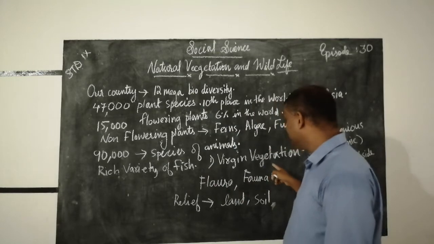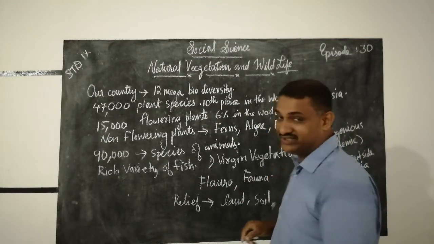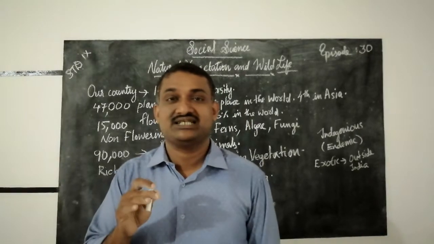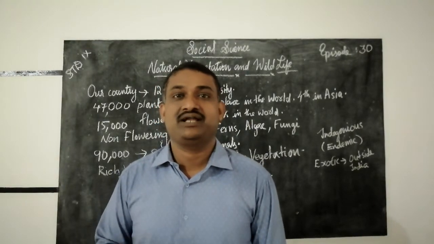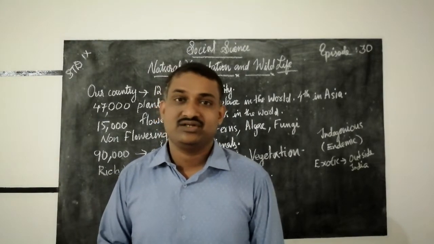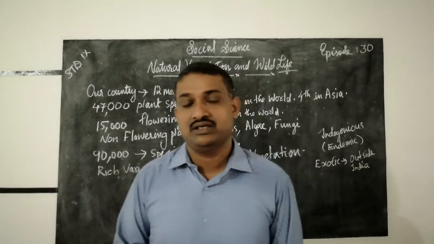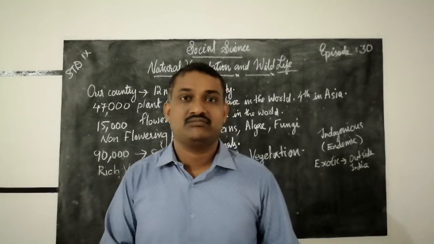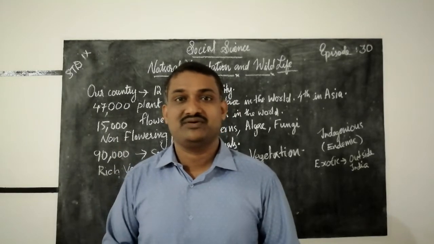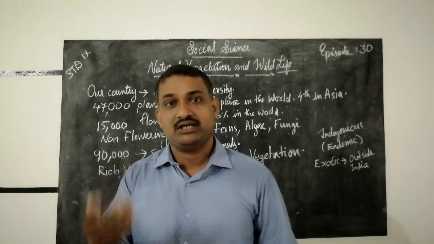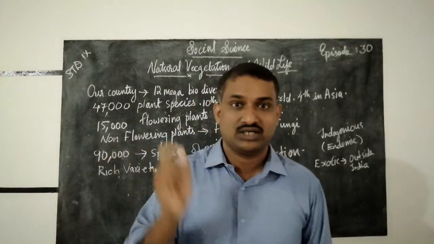And then we studied about virgin vegetation. What is virgin vegetation? Virgin vegetation here means that some plants in our country grow without human aid. Aid means help. Without human aid, some plants grow with the help of sunlight and rain, that automatically will grow. We don't need to water plants.